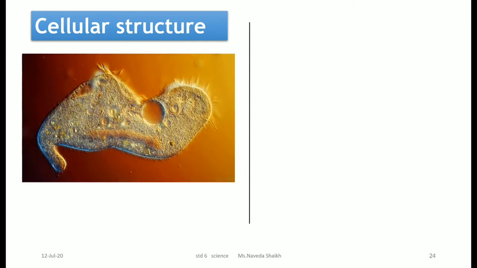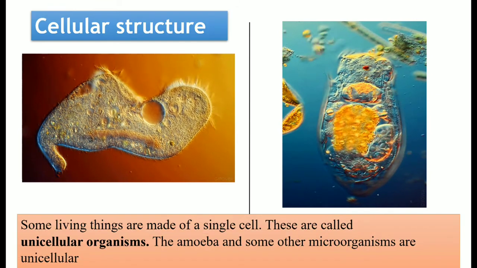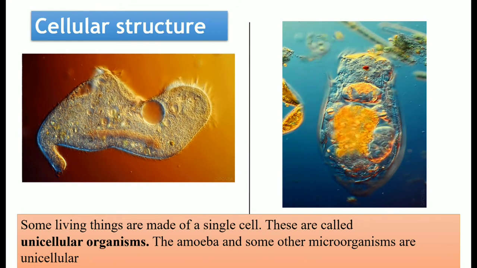All living organisms have cells in them. Like here in this picture, you can see single cells. Living organisms which are made up of only one cell are called unicellular organisms. The amoeba and some other organisms which are very minute are called microorganisms.